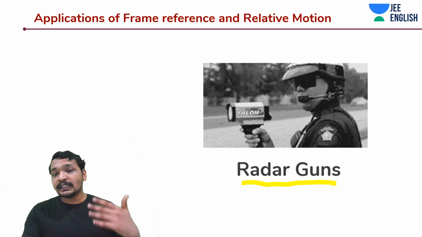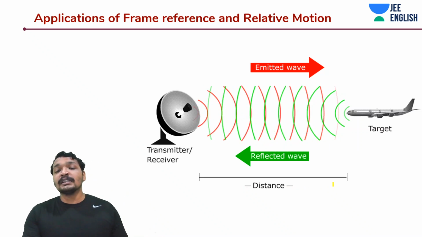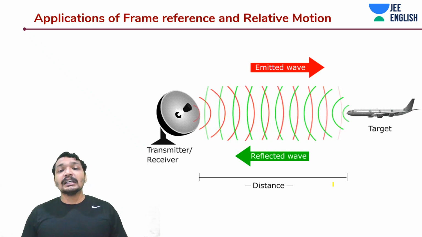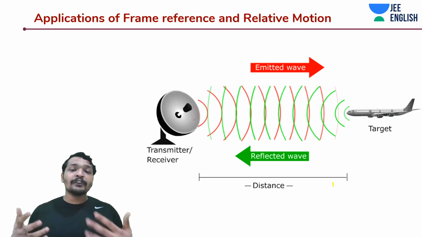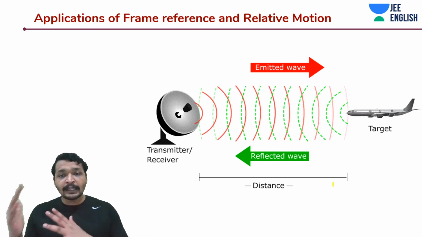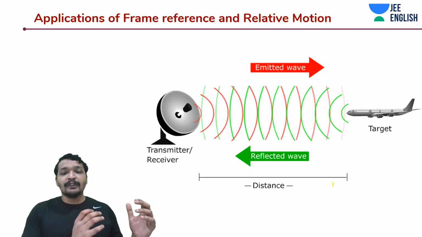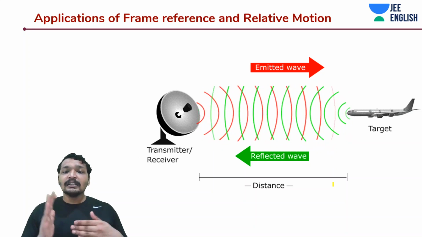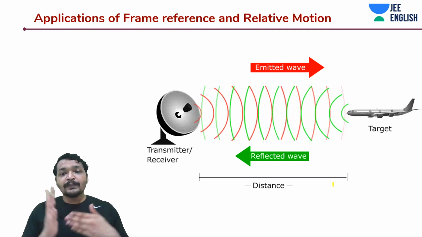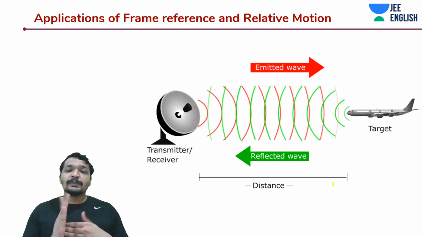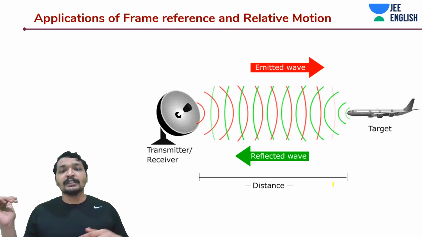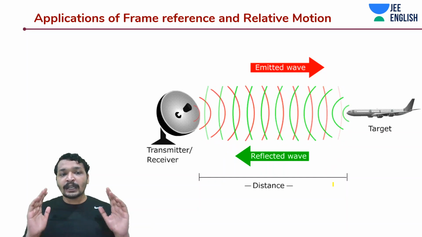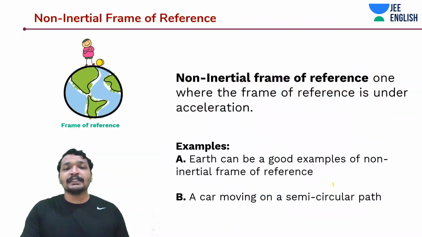And have you ever noticed that antennas are able to sense the speed of flights? It is using the frame of reference and relative motion concept. They are continuously emitting waves, they are measuring the reflected waves, and they see the change in the speed. Using that, they are able to assess that this flight is approaching with so and so speed, or this flight is moving through the sky with a certain speed. Okay, guys, these are some interesting applications.